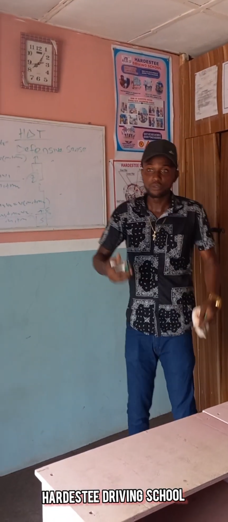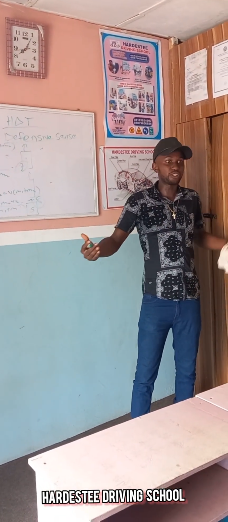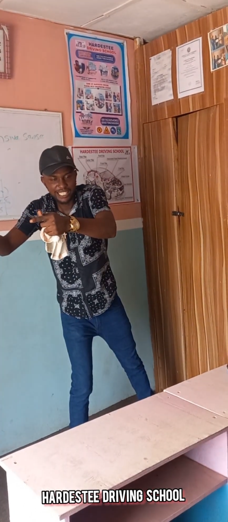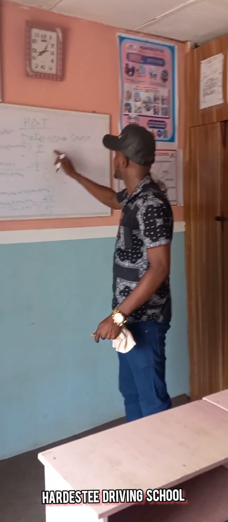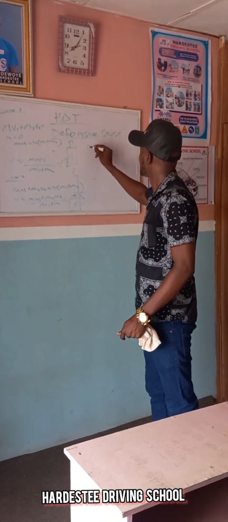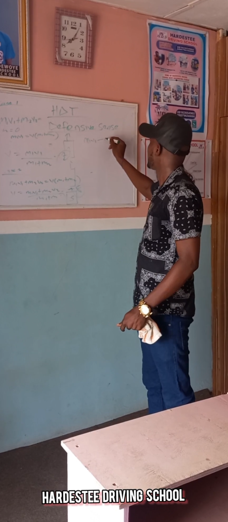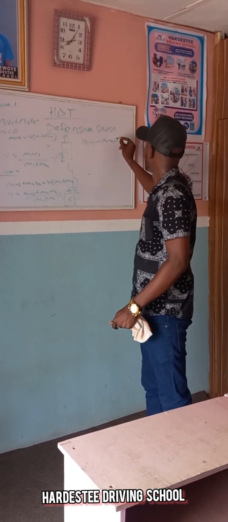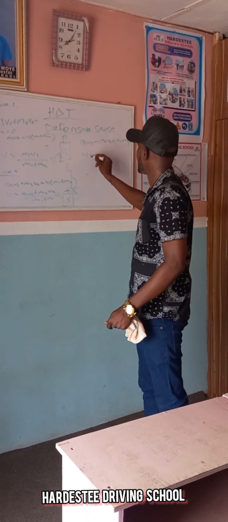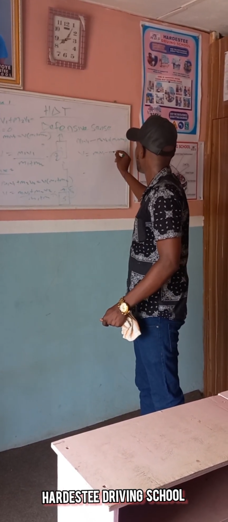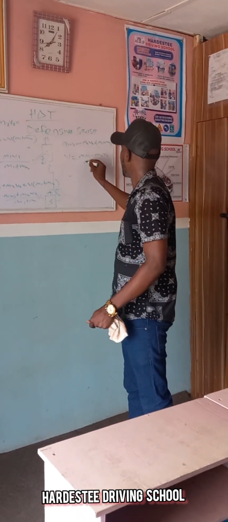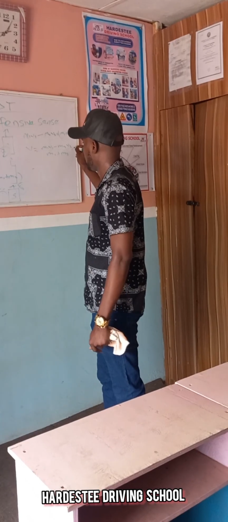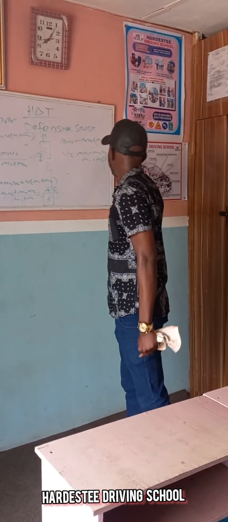Now, the last case: a car is coming, and another car faces it. They hit each other and move with a common velocity. In this case, it will be M1 V1 minus M2 V2 equal to M1 plus M2 into bracket V. Therefore, your V equals M1 V1 minus M2 V2 over M1 plus M2. Call this equation 9.